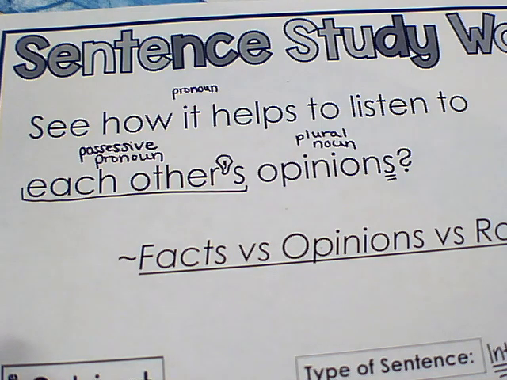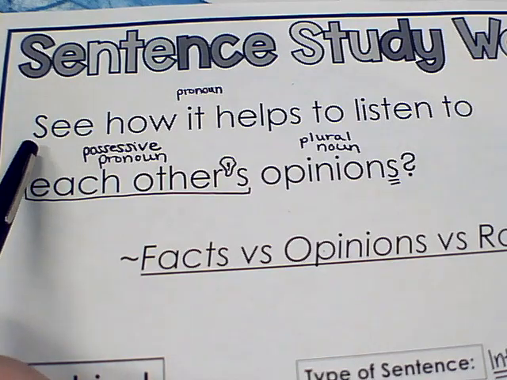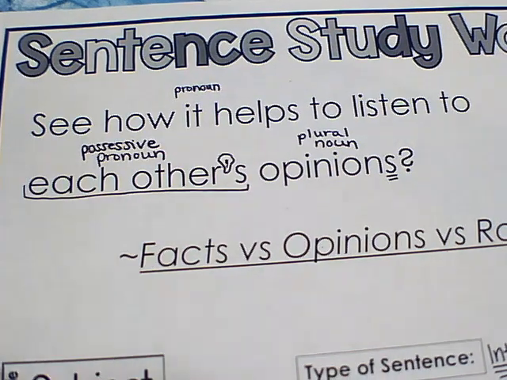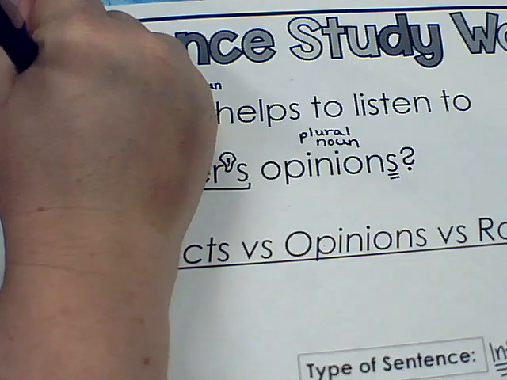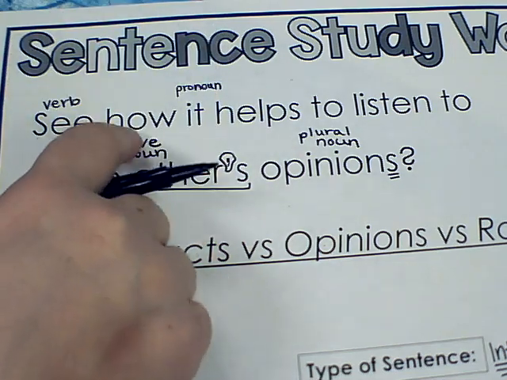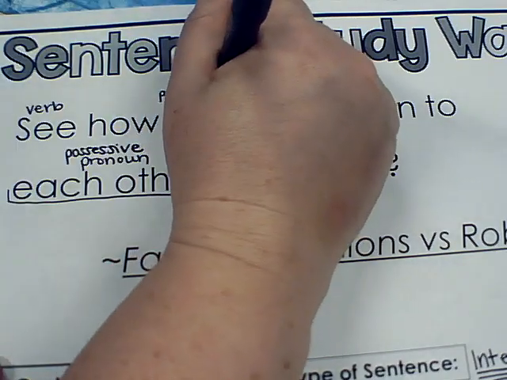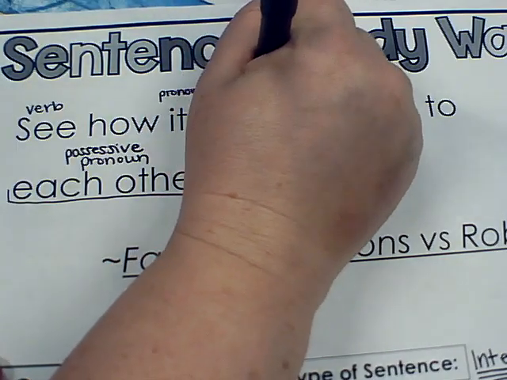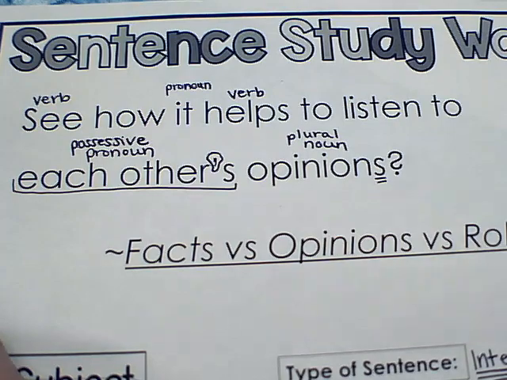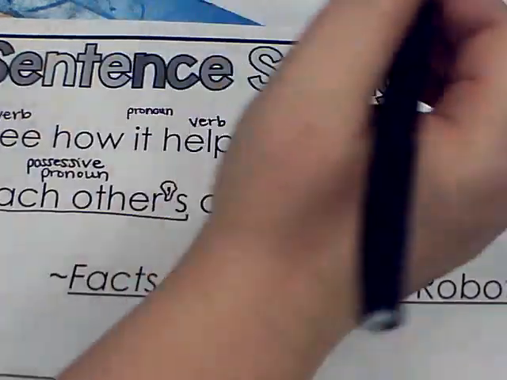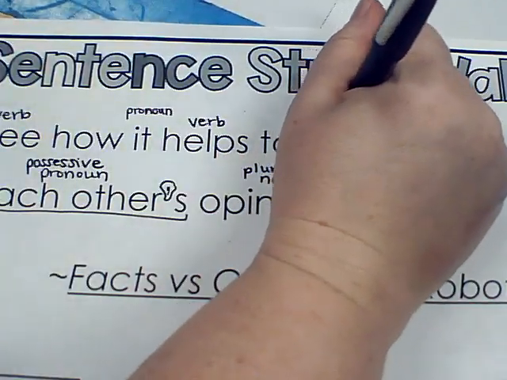Let's look for some verbs. There's a lot of action going on in here. So seeing, that is an action. It's something that you do. How it helps, helping is a verb. To listen is another verb.